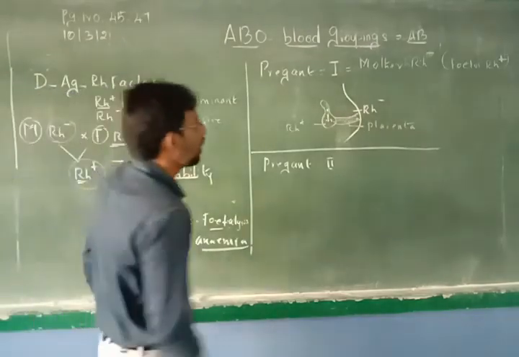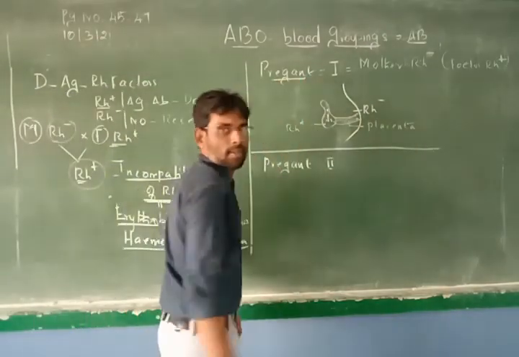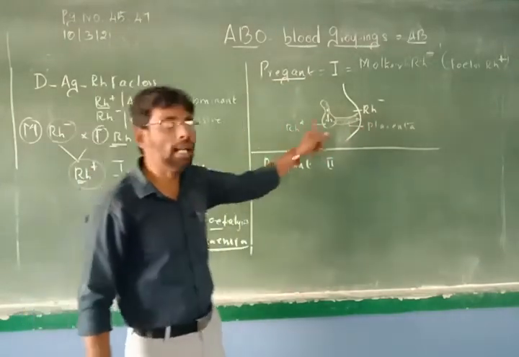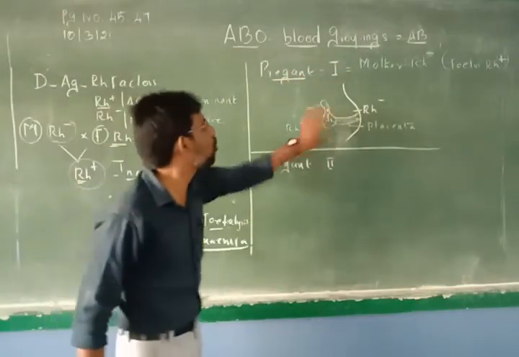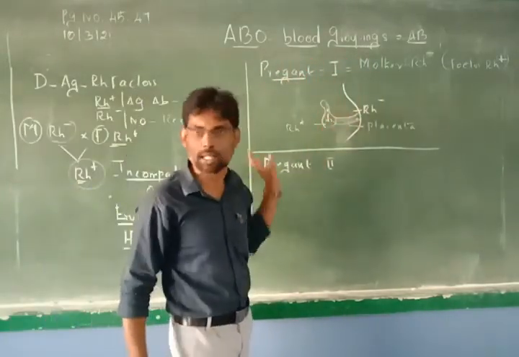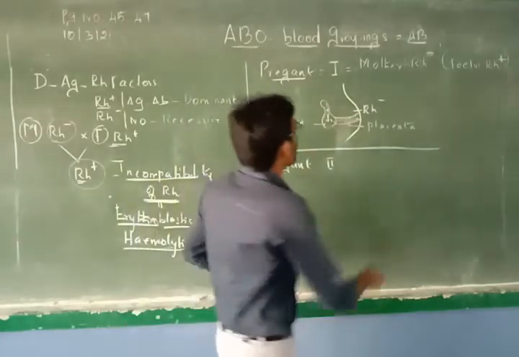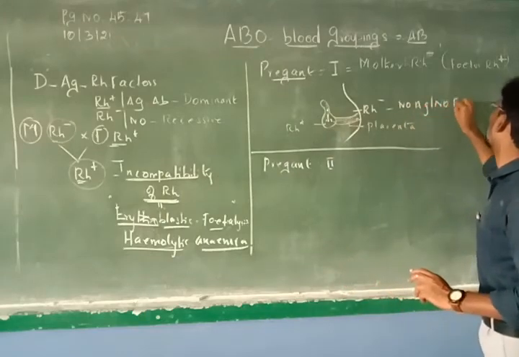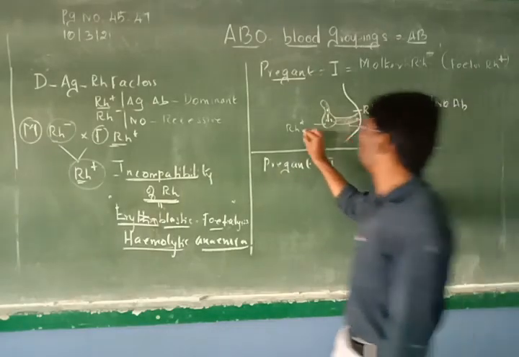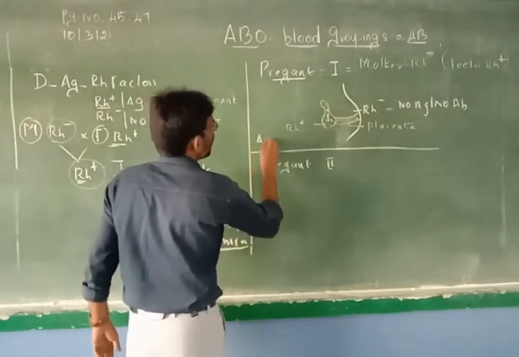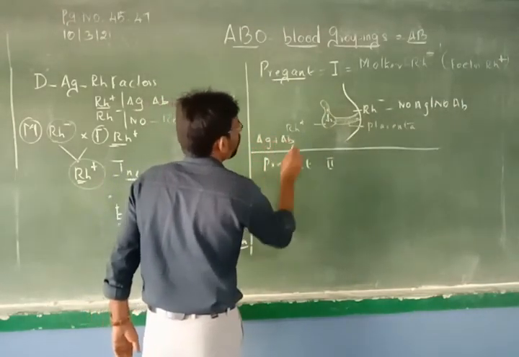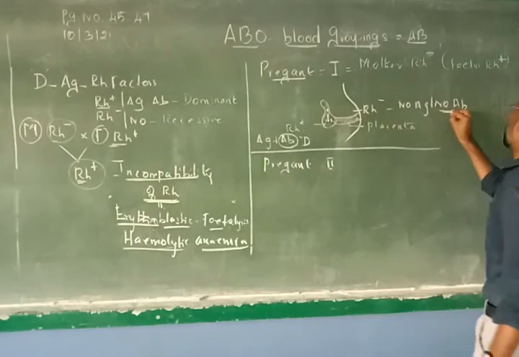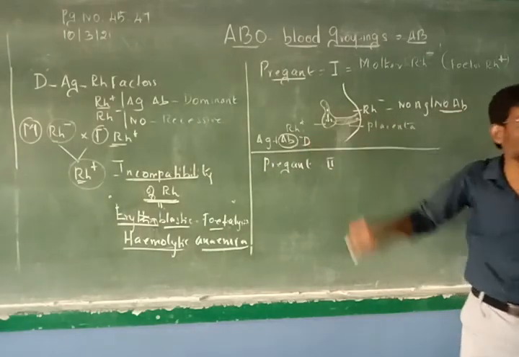Okay. Now, this is the first pregnancy. Mother is negative, fetus is positive. Till the time of delivery, there is no mixing of blood between the fetus and the mother. Mother negative means no antigen, no antibodies. But in the fetus, the presence of antigen will be there, antibody will be there. So we will talk about this antibody, the D antibody. Here no antibody at all, no D antibody, but here the D antibody is present.